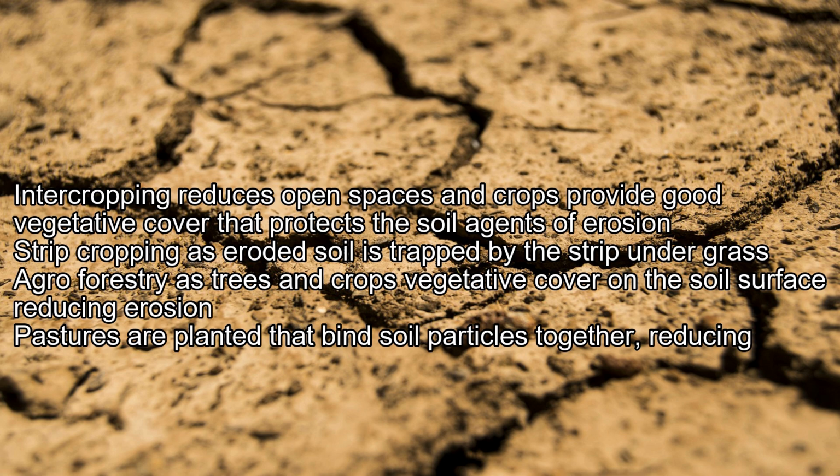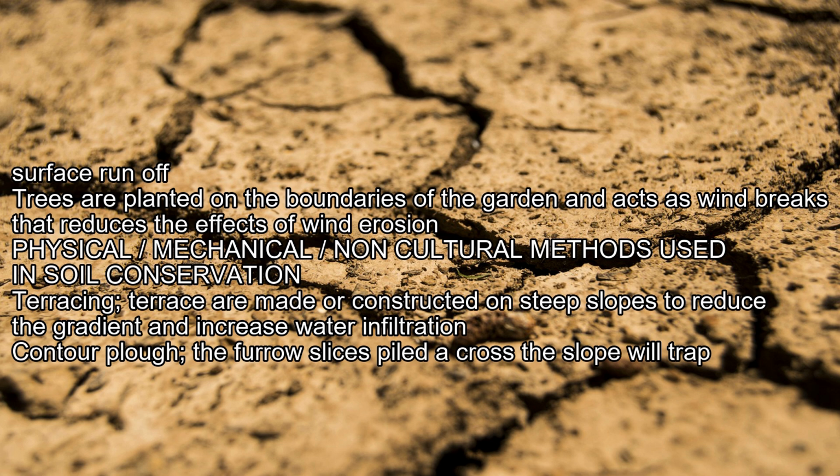Agroforestry: trees and crops provide vegetative cover on the soil surface, reducing erosion. Pastures are planted that bind soil particles together, reducing surface runoff. Trees are planted in the boundaries of the garden and act as windbreaks, which reduces the effects of wind erosion.